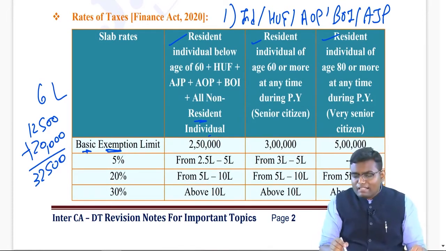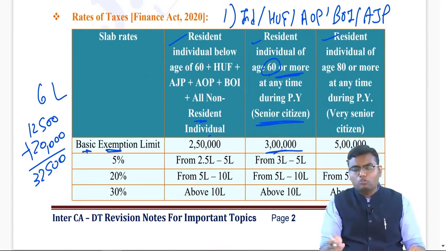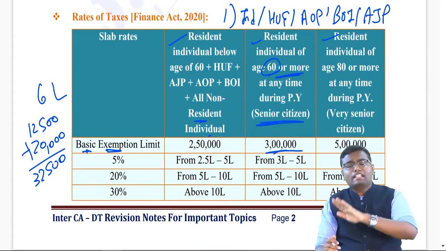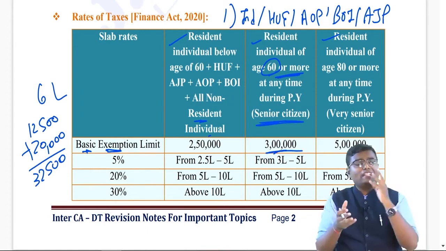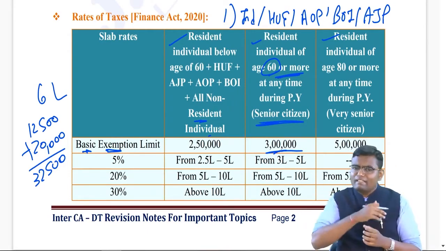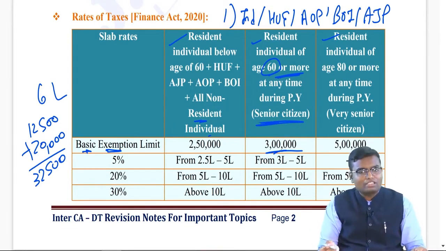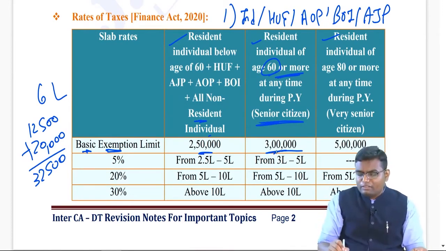But if you are a resident individual aged 60 or more, then you will be called a senior citizen. For a senior citizen, the basic exemption limit will be rupees 3 lakh instead of 2,50,000. Means up to 3 lakh there will be no tax. 3 lakh to 5 lakh 5%, 5 lakh to 10 lakh 20%, above 10 lakh 30%. That is as usual only. Means the only change over here is what? Basic exemption limit instead of 2,50,000. For a resident senior citizen, it will be rupees 3 lakh.